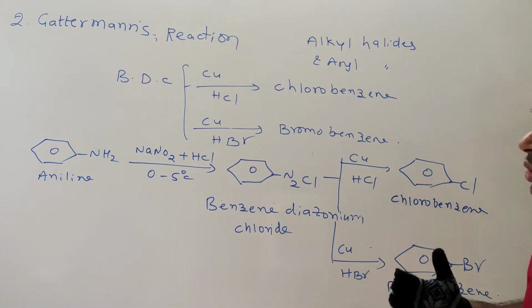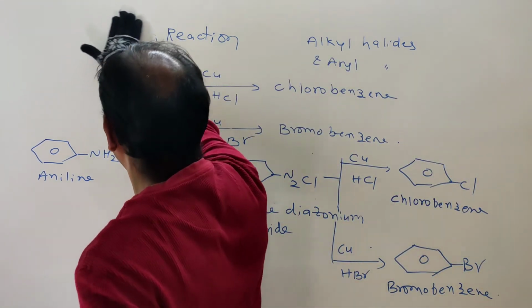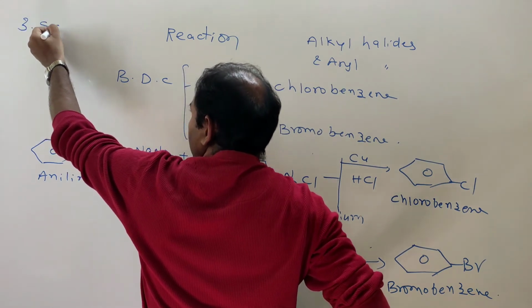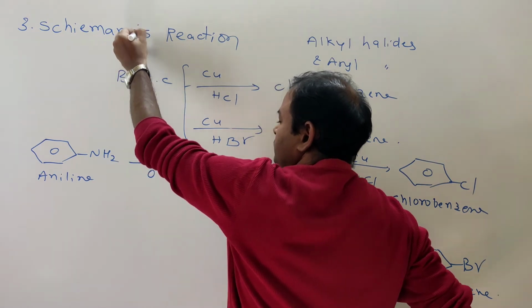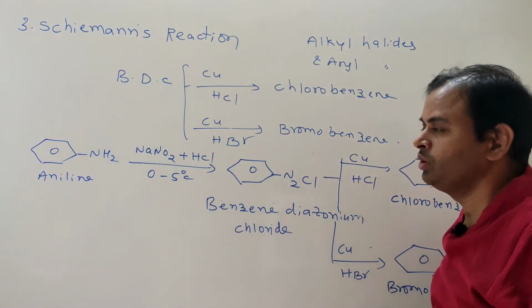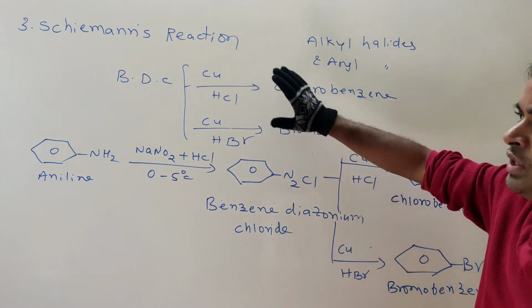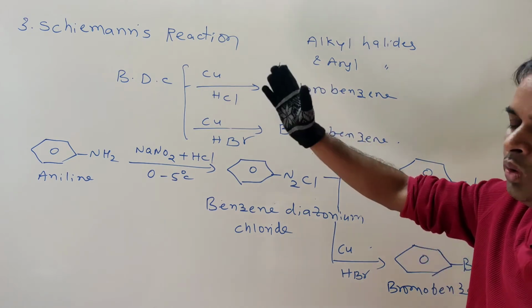Okay, now the next, third one, Swarts reaction. Here also it is the same, but with this reaction we can prepare fluorobenzene only.